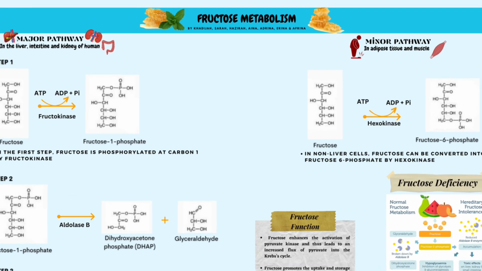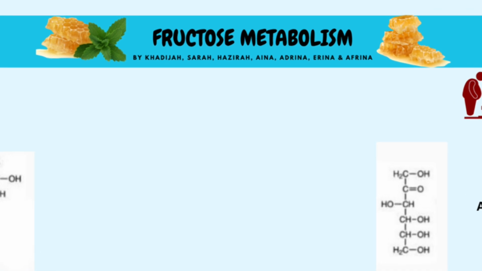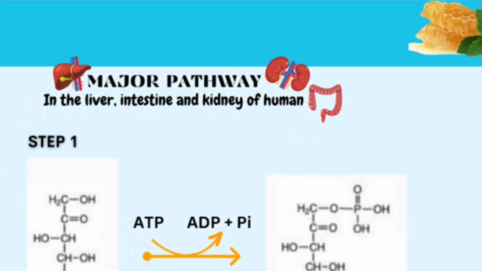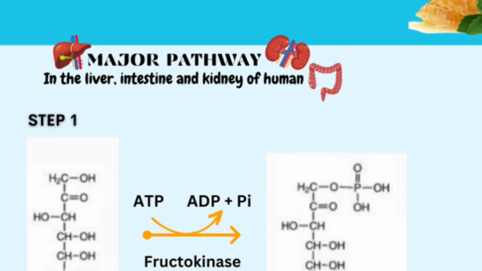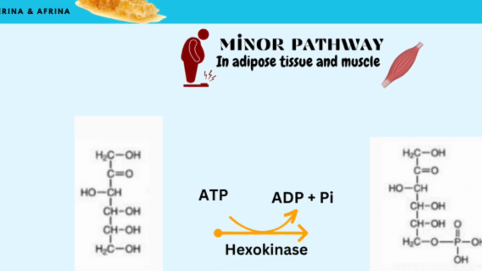In this video, we will talk about fructose metabolism that happens in organs in our bodies. Fructose metabolism occurs in the liver, intestine, and kidney of humans for the major pathway. For the minor pathway, fructose metabolism occurs in adipose tissue and muscle.